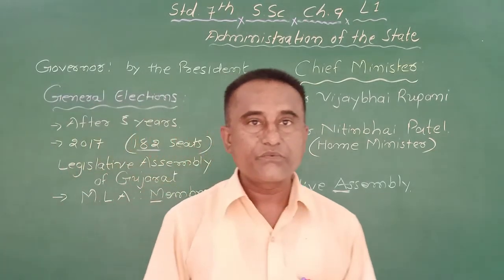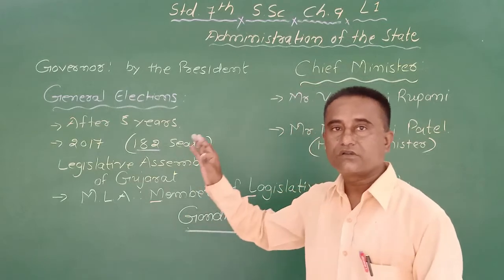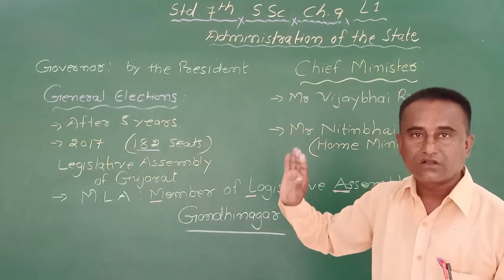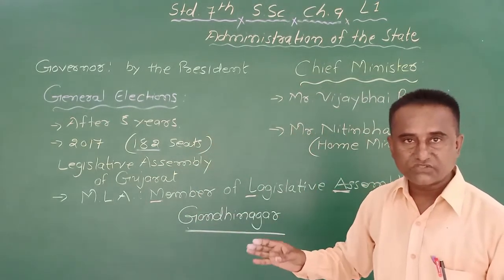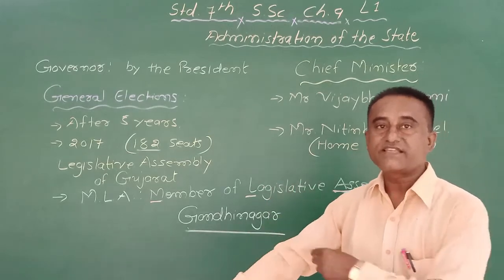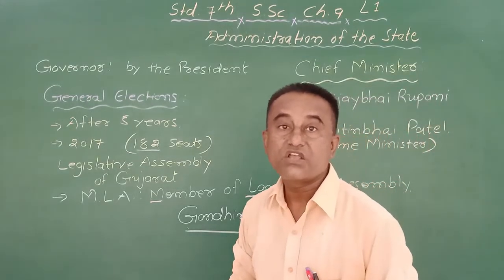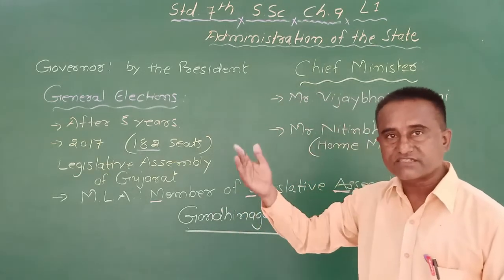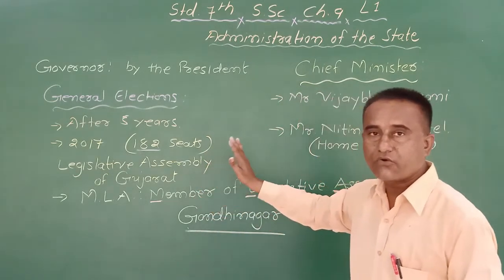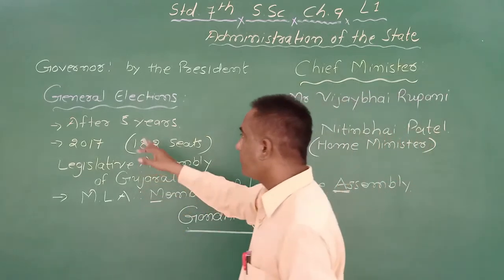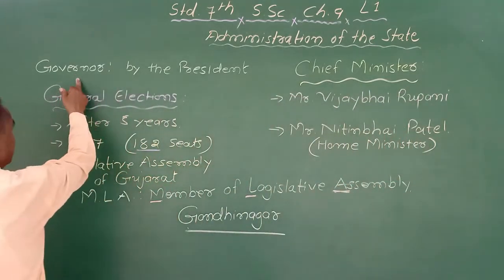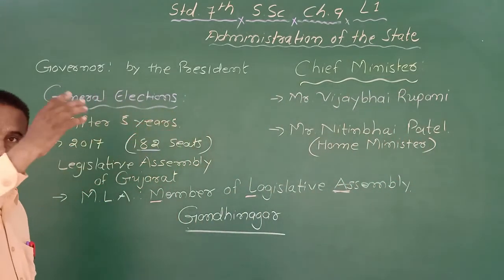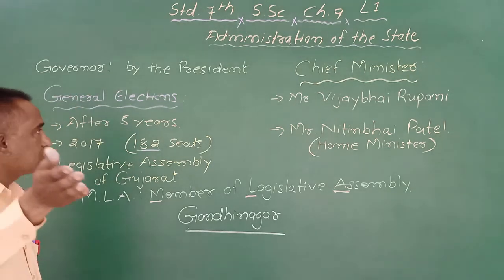So, in this chapter, we are going to learn about the Chief Minister, Governor, Council of Ministers, and after that, in the second part, we are going to learn about the central government. That I am going to explain next time. But today, we are going to learn about this much only. First, the governor is appointed by the president, that we have already learned in the third chapter.